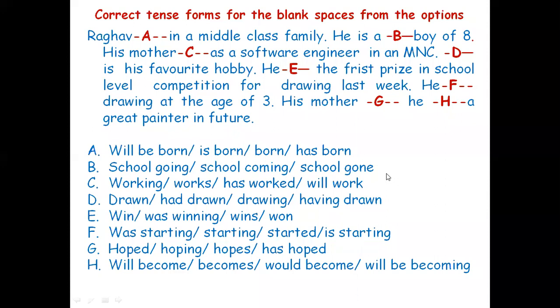Drawing, the ing form, it is a gerund. Okay, gerund, that is ing form, present participle used as a noun. Drawing is his favorite hobby. Like playing, reading, gardening, swimming, cycling. Drawing is his favorite hobby.